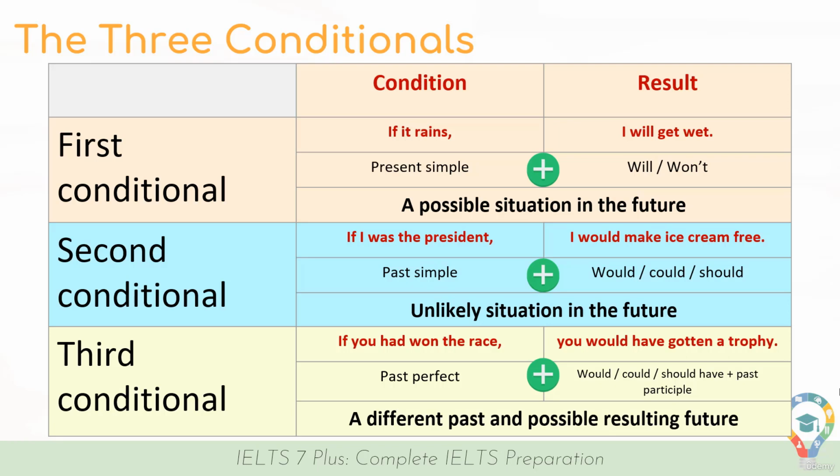The third conditional is used to discuss a different past and a possible resulting future. It's almost like discussing an alternate dimension or an alternate version of your life. Let's take a look at some more examples for each of the three conditionals.